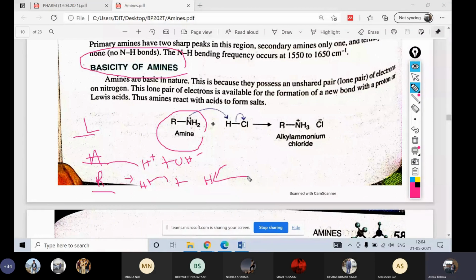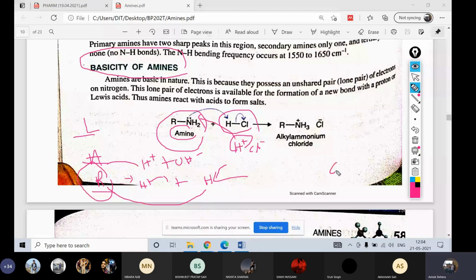So see, amines, when you add acid, meaning H plus, Cl minus, if it accepts H plus, then it is a base as per Bronsted. Yes or no? As per Arrhenius theory, amine doesn't have OH minus, then why is it basic? You got my point what I said?